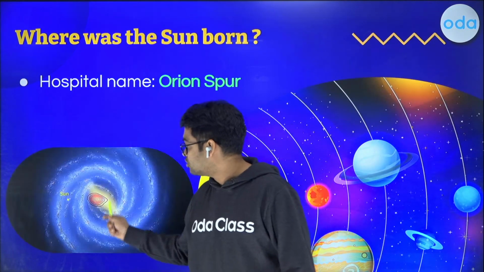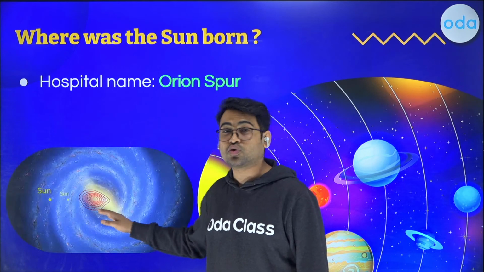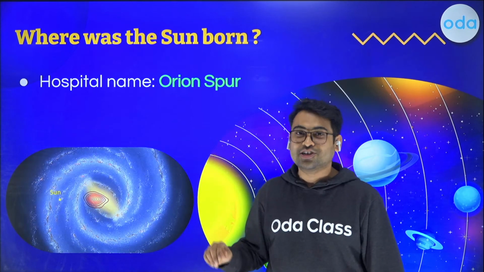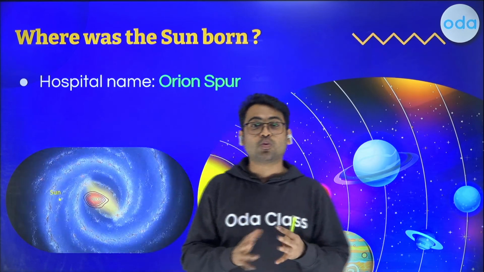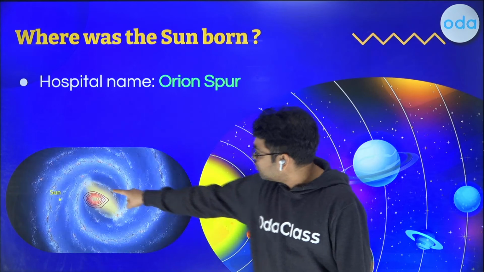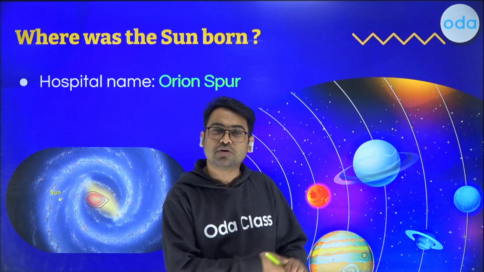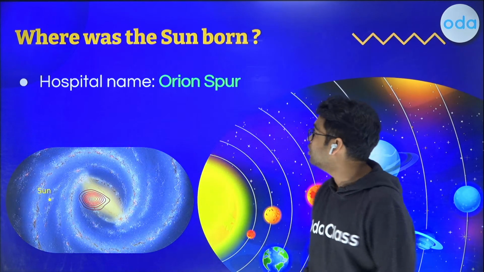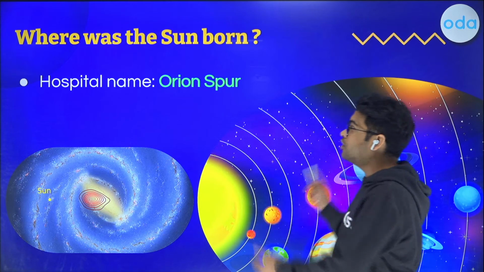So there's so many stars gathered throughout that this is just a small place. This is just a small place, and this small place that I see, this is called the Orion Spur. So I just said that the hospital name is Orion Spur. Where was our sun born? It was born in a small little place. The one that you can see over here, this is called Orion Spur. So this was the place where it was born.